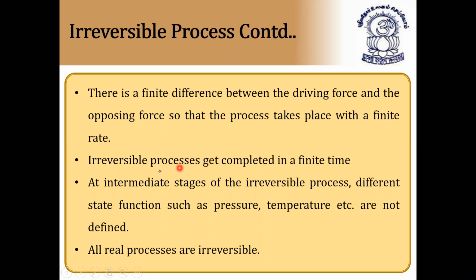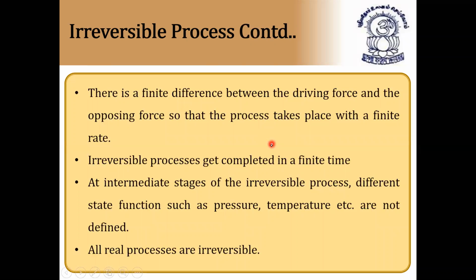Irreversible processes get completed in a finite time. At intermediate stages of the irreversible process, the different state functions such as pressure, temperature, etc. are not defined. All real processes are irreversible. So whatever process we have, they are irreversible because the temperature will change, volume will change, etc. So I hope it is clear.